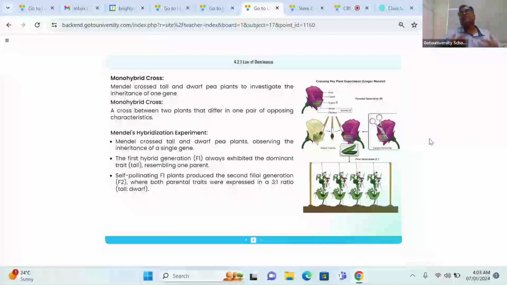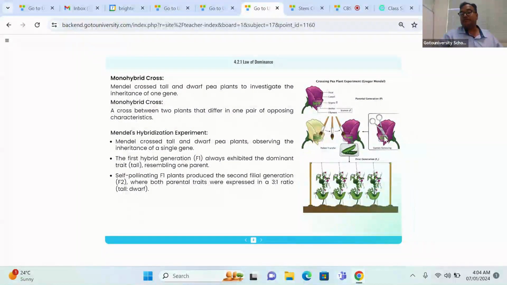For each and every process in biology, there is a special technical term, right? By using the scissor, I am removing the anther. What do you call that? Emasculation. I am transferring the pollen grain from one flower to the other flower, and then wrapping the flower with a polythene bag. That is called bagging. The moment you see the scissor and the painter stick, it means we are doing controlled pollination. It is not happening naturally.